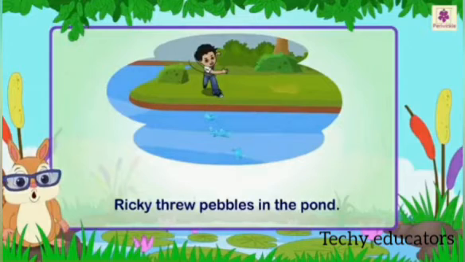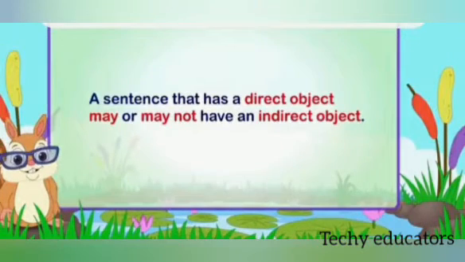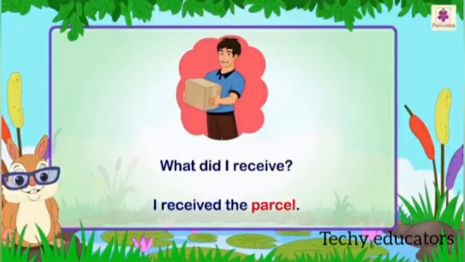A sentence that has a direct object may or may not have an indirect object. So it is not necessary that if a sentence contains a direct object, it will also contain an indirect object. What did I receive? I received the parcel. In this sentence, it is giving the answer to the question what? That means it has a direct object.